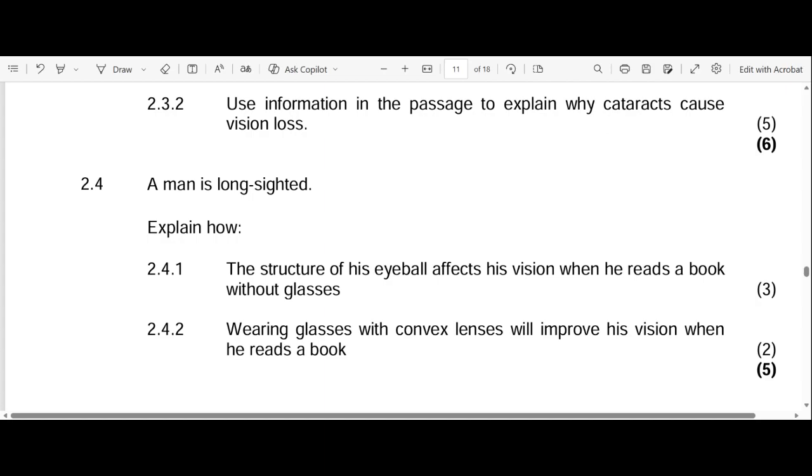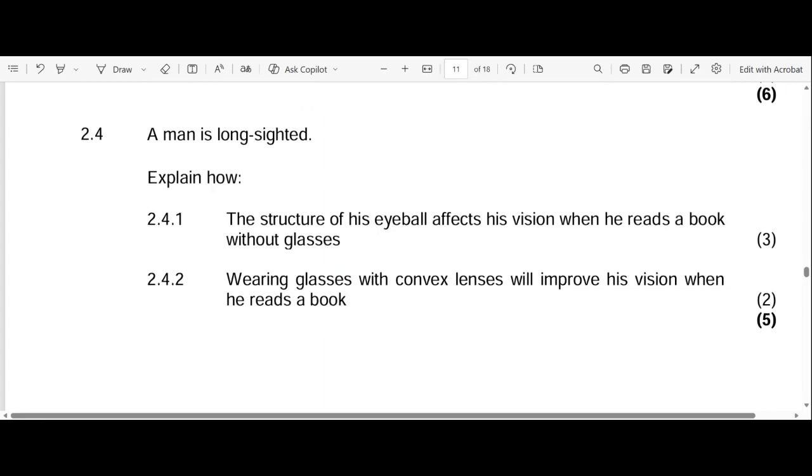So the book he's reading will be blurry because the eyeball is shorter than normal, which causes the light to fall behind the retina. Remember, the light is supposed to fall on the retina, not in front, not behind, but on the retina. But when it falls behind, as in the case of a long-sighted individual, it creates a blurry vision.